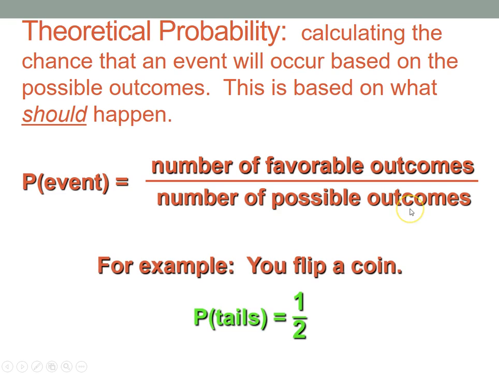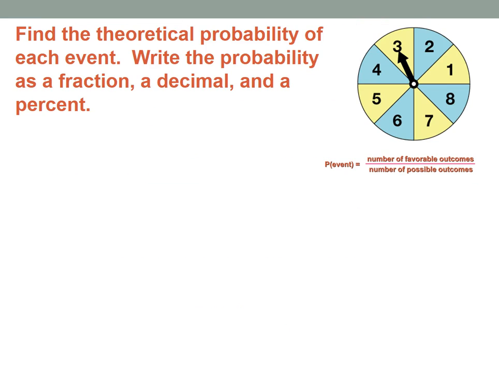So if I'm flipping a coin and I want tails, tails is my favorable outcome. So I have one favorable outcome. I can have tails or heads, and I want tails. So my favorable outcome is tails. My possible outcomes are heads or tails. I have 2 possible outcomes. So my probability of tails is 1 out of 2. That's what should happen. And that's what we would typically see.